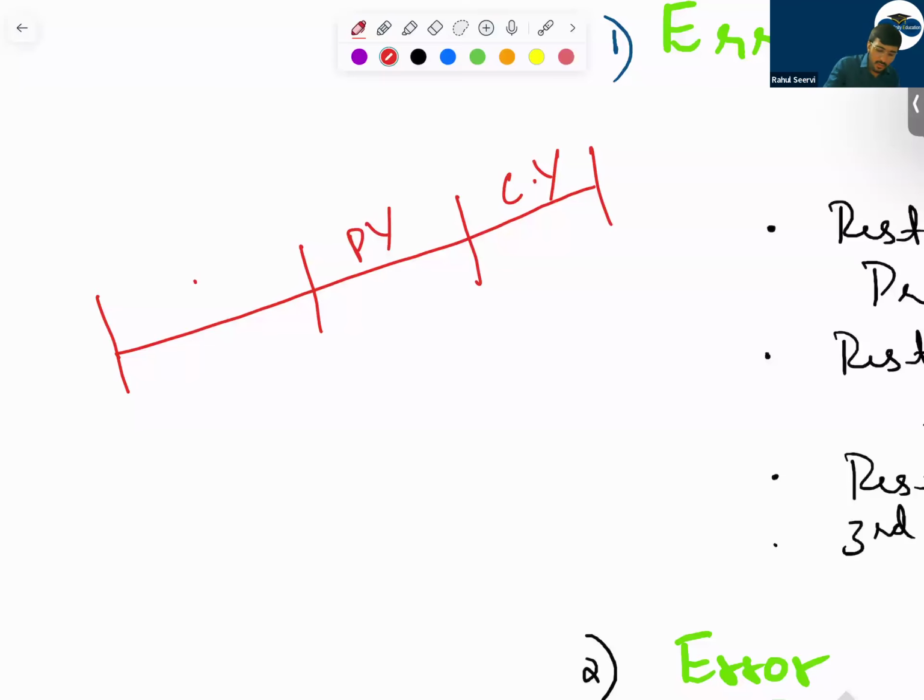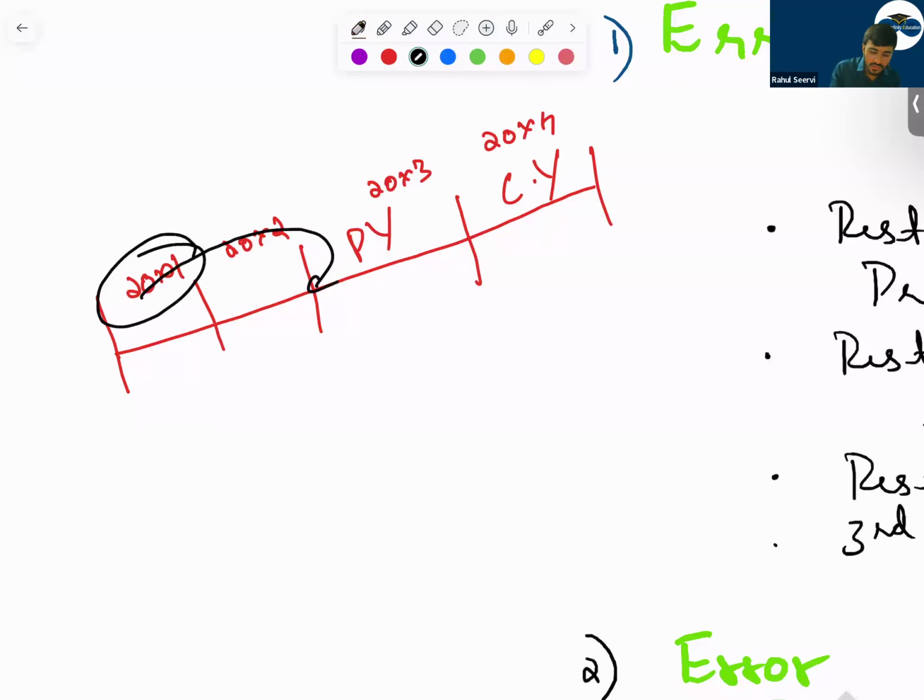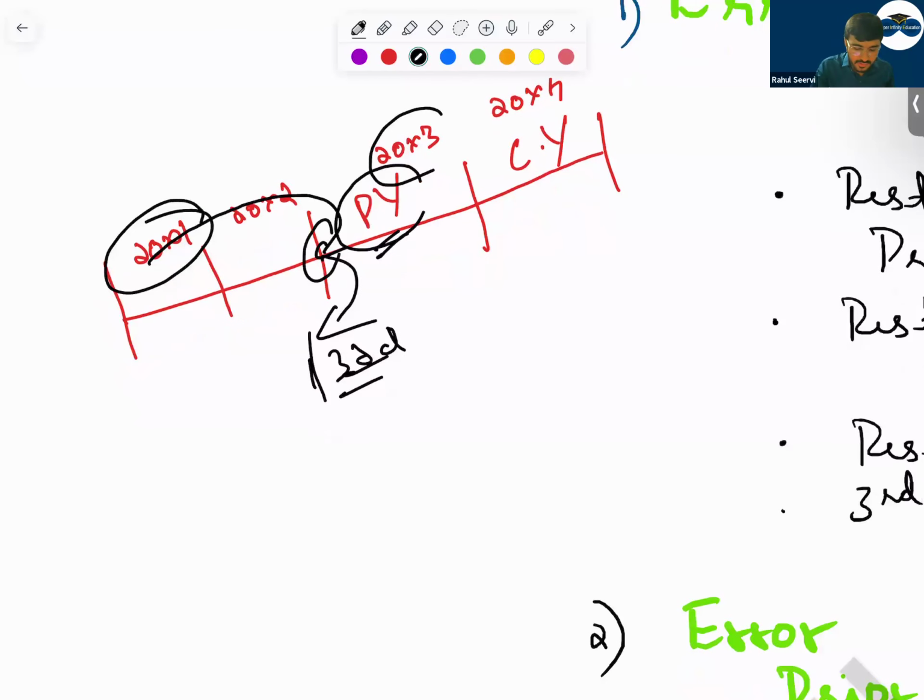Now I say the error was made in 20X4, X3, X2, X1. The error was made in this year, 20X1. Then what should we do? We have to do the adjustment, and the adjustment will be done on this balance sheet you're opening. So we prepare a third balance sheet here again. So if the error is relating to the previous year of the comparative, in that case, we do retrospective treatment here and we prepare the third balance sheet.